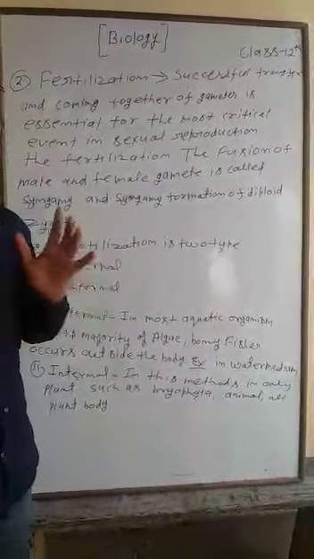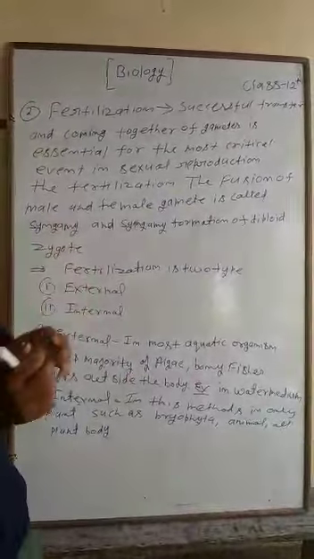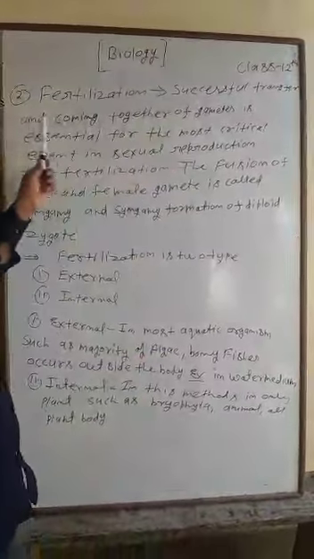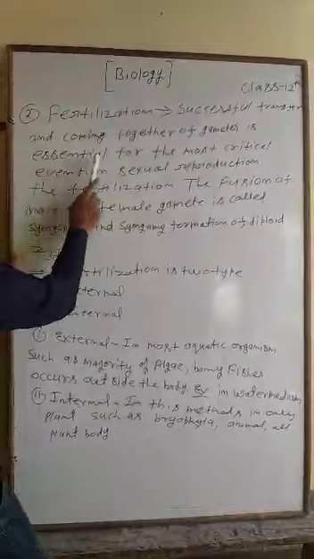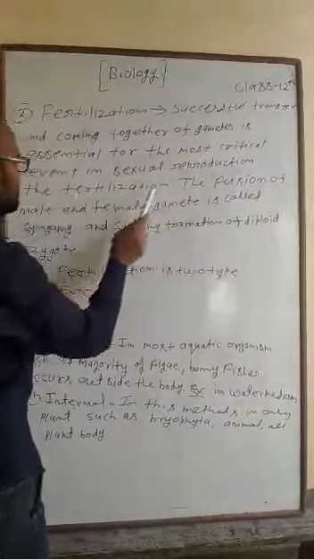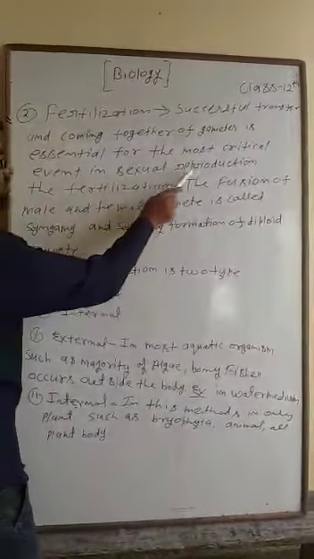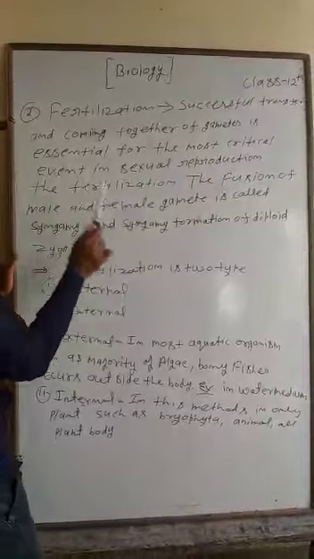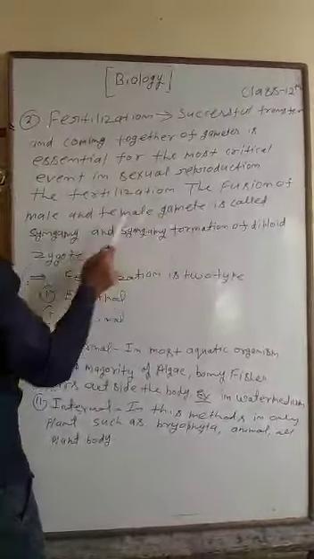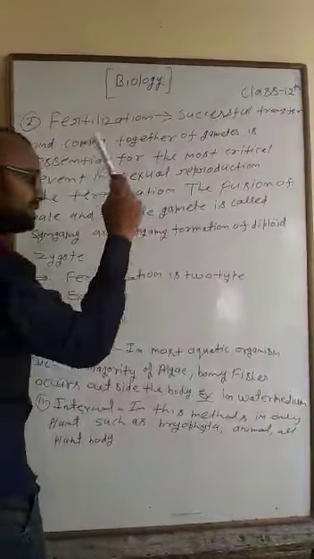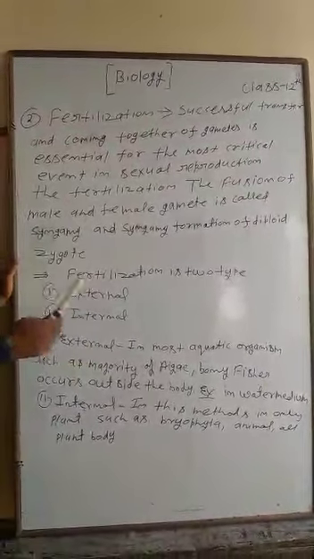Dear student, now fertilization. The main definition of fertilization: successful transfer and coming together of gametes is essential for the most critical event in sexual reproduction. The fusion of male and female gametes is called syngamy, and syngamy forms the diploid zygote.